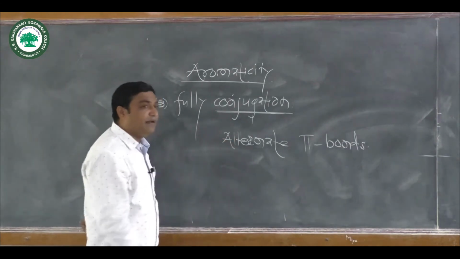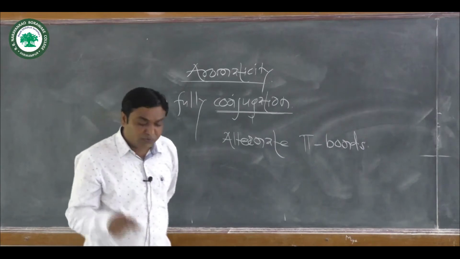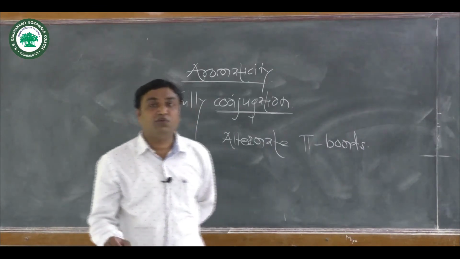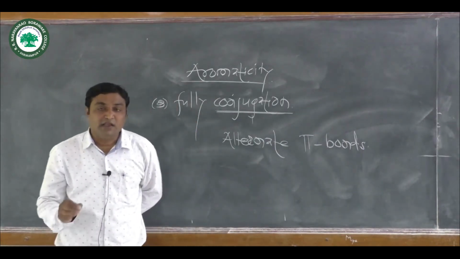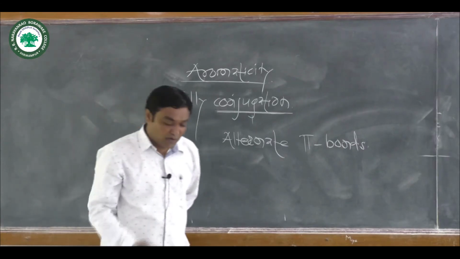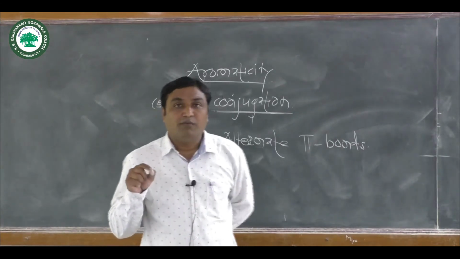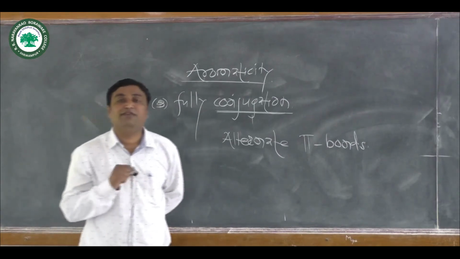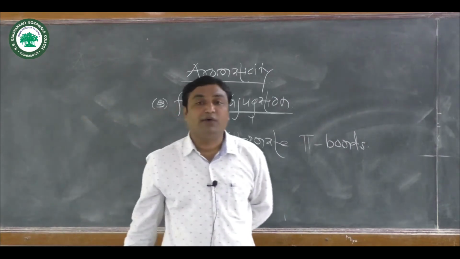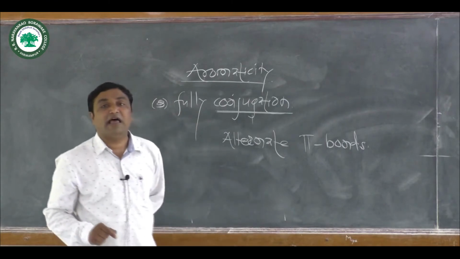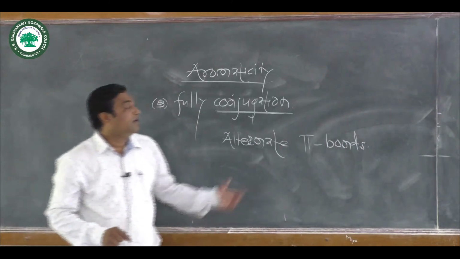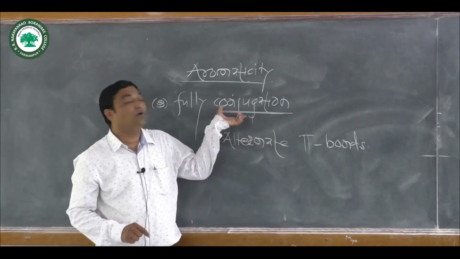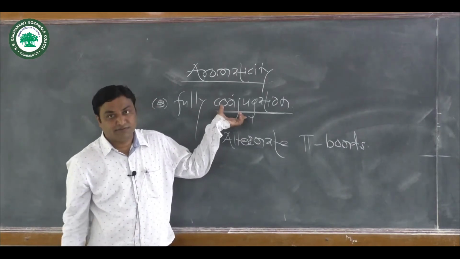If the molecule whose aromaticity is to be determined has many pi bonds separated by carbon-carbon single bonds, then that molecule is considered to have full conjugation in its structure.